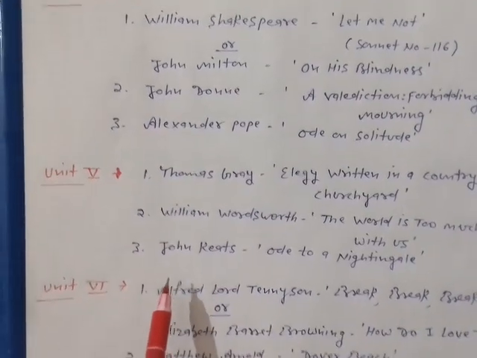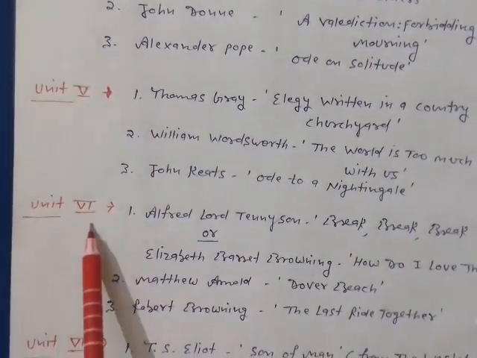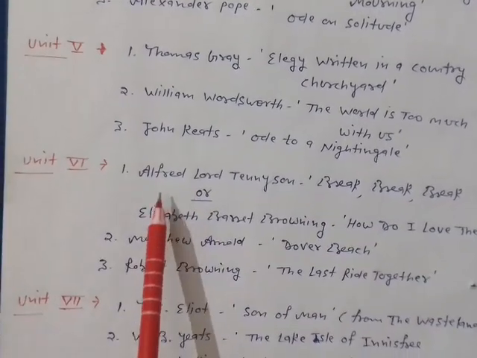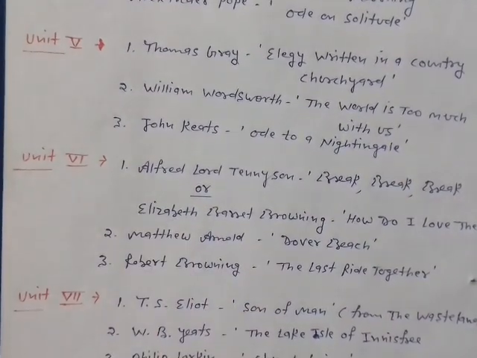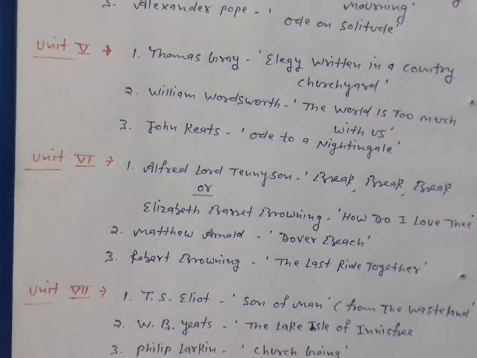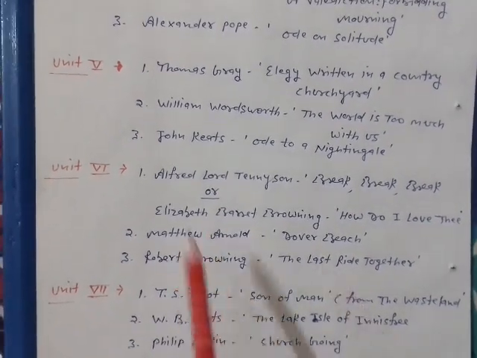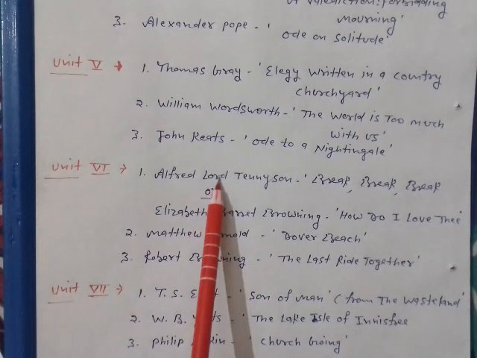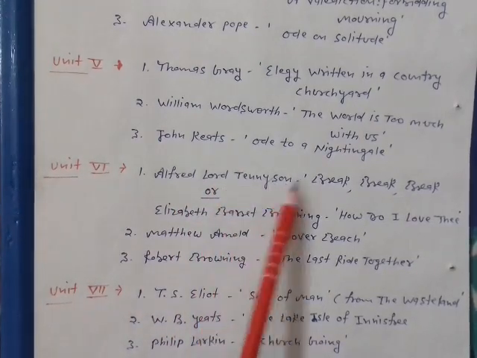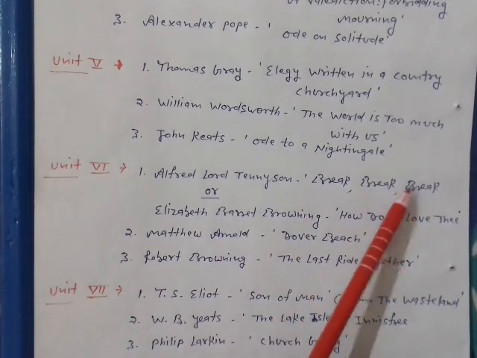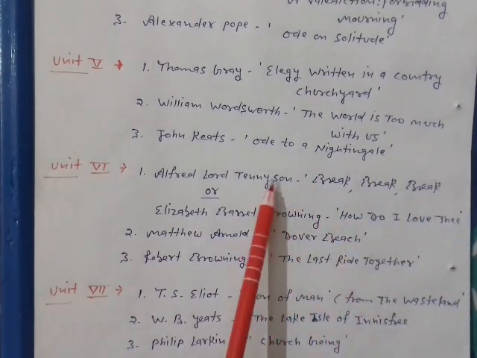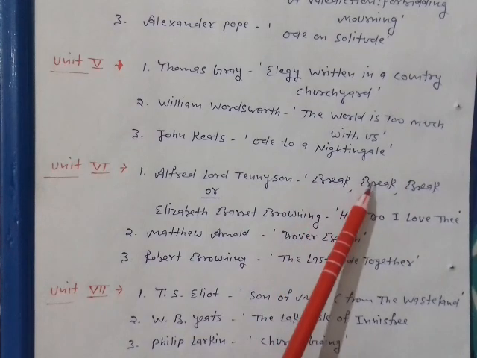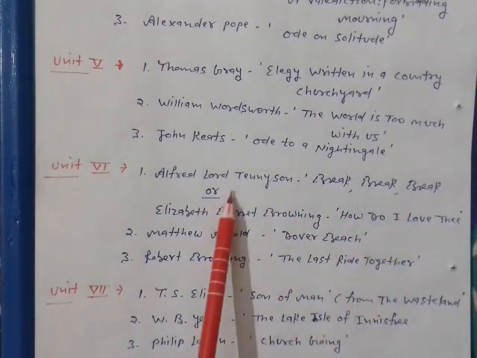Now for long questions, Unit 6. It is very important for you to study, because all the remaining units are going to give you long questions. You have to prepare long questions. Unit 6, Alfred Lord Tennyson, whose poem is Break, Break, Break, and it is optional.